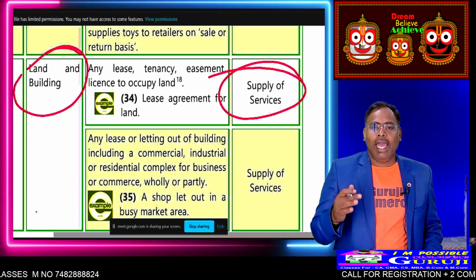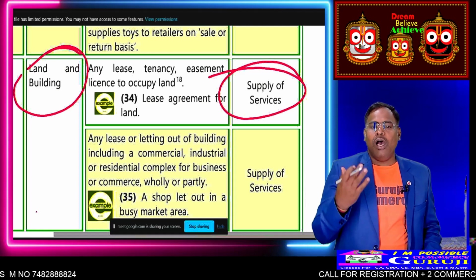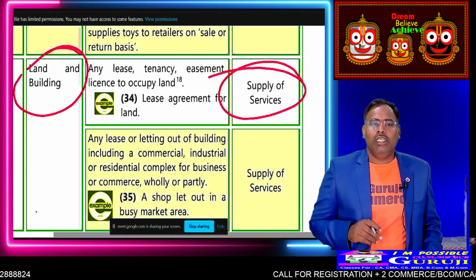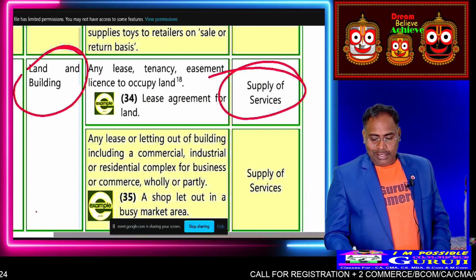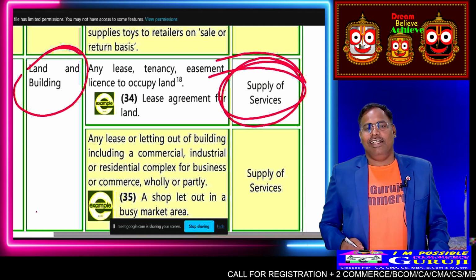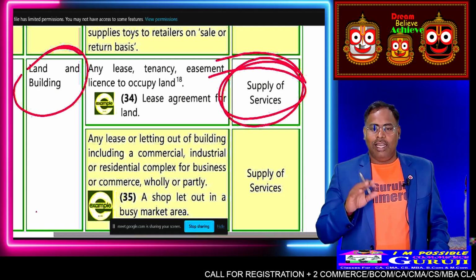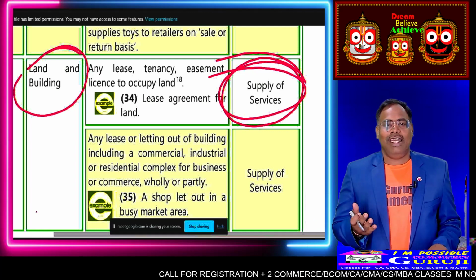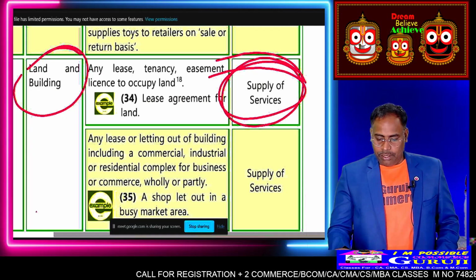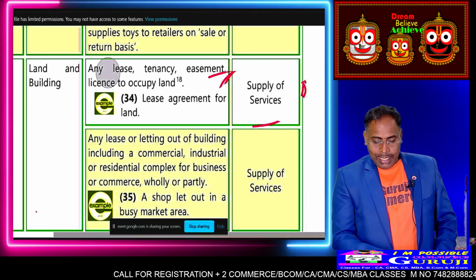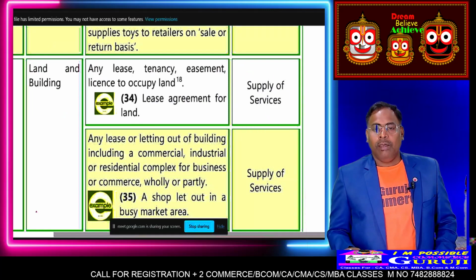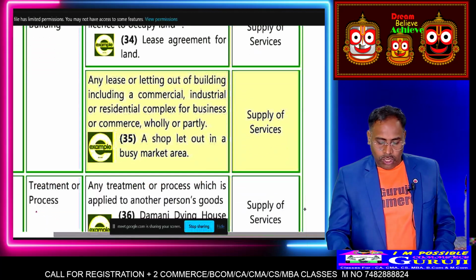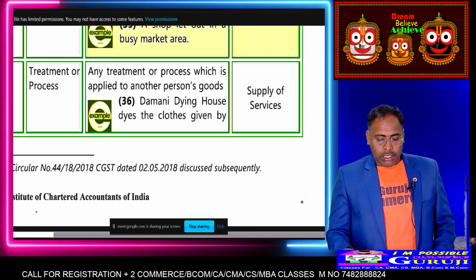Suppose you have rented your house, then it is supply of service. Here, if the rent you are collecting is more than 20 lakhs, then GST will be applicable. A lease on a long-term basis, more than 50 years, 20 years, that is also supply of service. It is not supply of goods, it is supply of service.